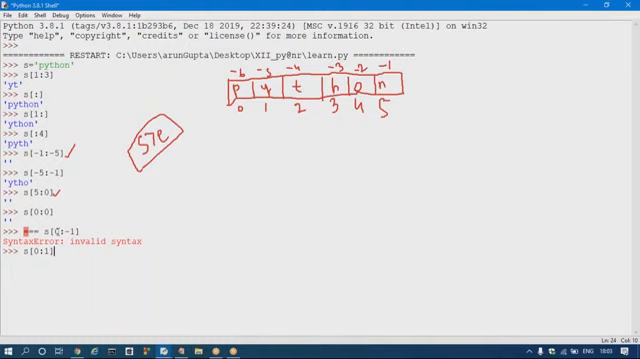P is the output. Yes, definitely okay. Because here end index -1 means 0 colon 0. So it will return what? P only.